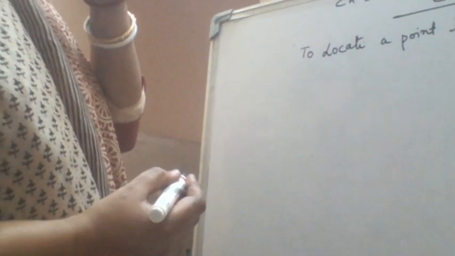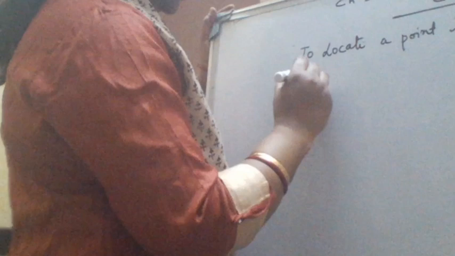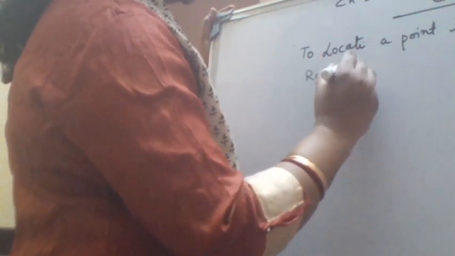So coordinate geometry gives us the opportunity to locate a point in a plane. Coordinate geometry is used to locate a point in the plane. Okay, and that plane, when we draw the axes, is called the Cartesian coordinate plane. Please note it down.